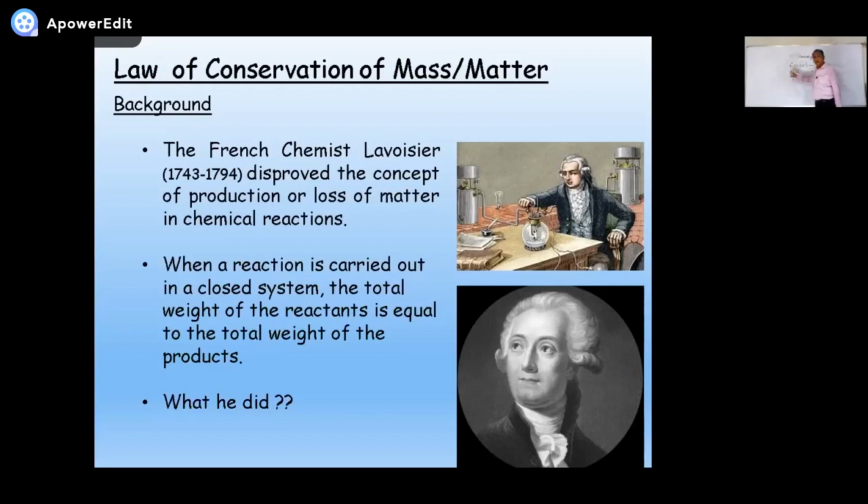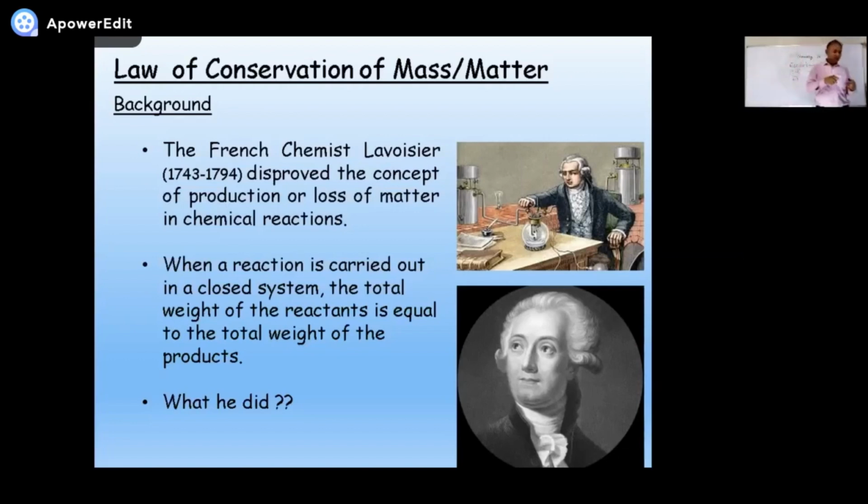Then you start heating it. The coal will convert into carbon dioxide. We are assuming something here, only carbon dioxide will form. After the completion of this, what is the weight of the product? Again, it must be 151. That was the thing which was observed by Mr. Lavoisier, that the mass of the reactants must be equal to the mass of the products.